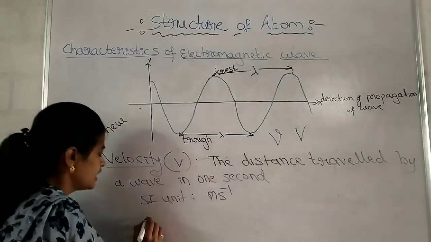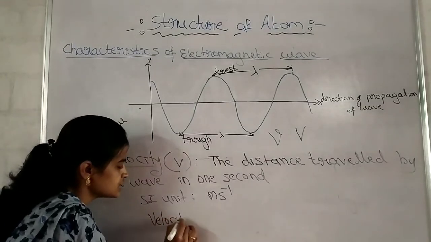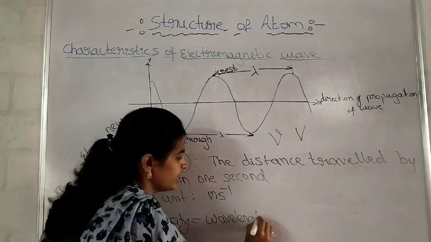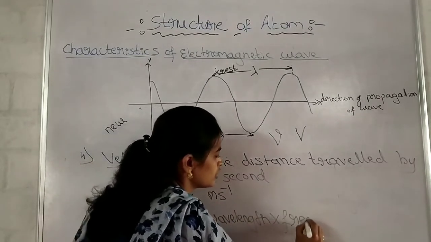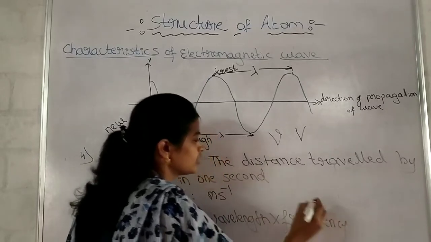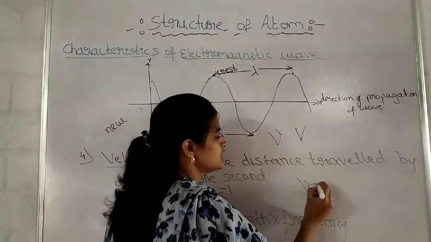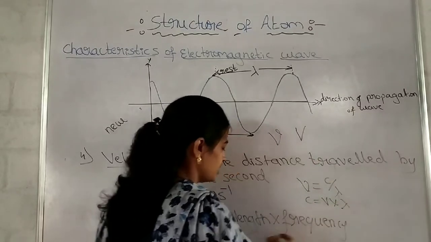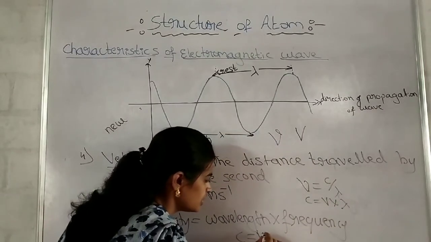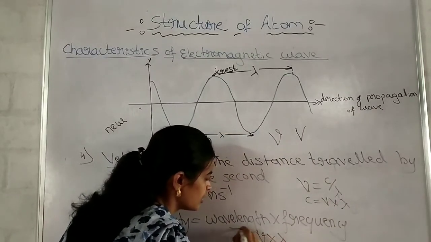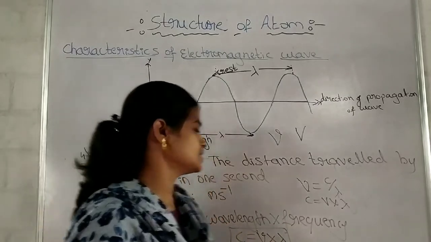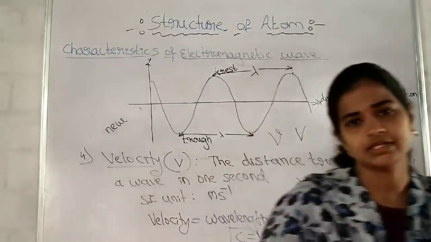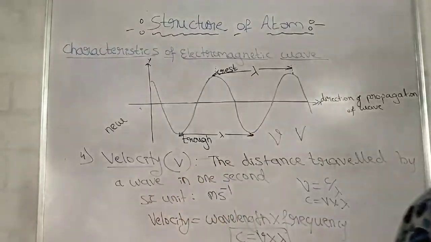The relationship is velocity is equal to wavelength into frequency. Remember. Means what? Nu is equal to c by lambda, we know. Therefore, c is equal to nu into lambda. I'll write it here: c is equal to nu into lambda. What is velocity? The distance traveled by a wave in 1 second. SI unit is meters per second.